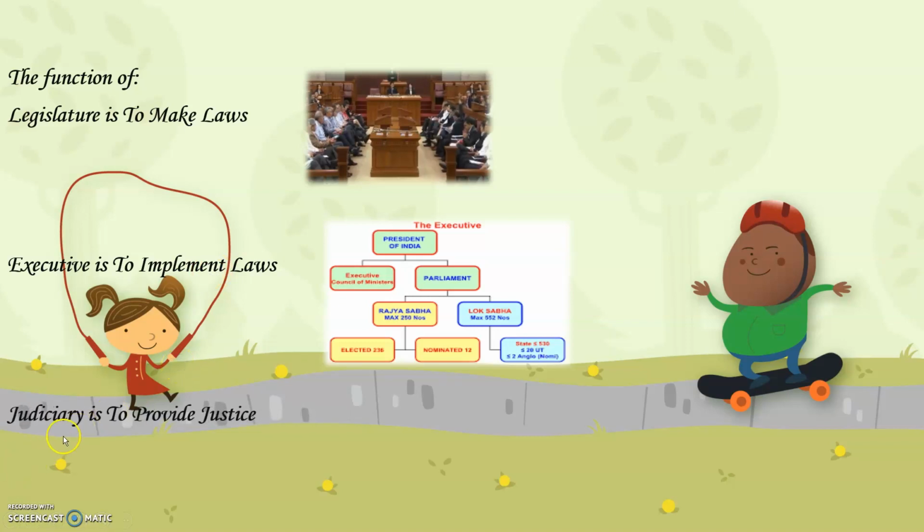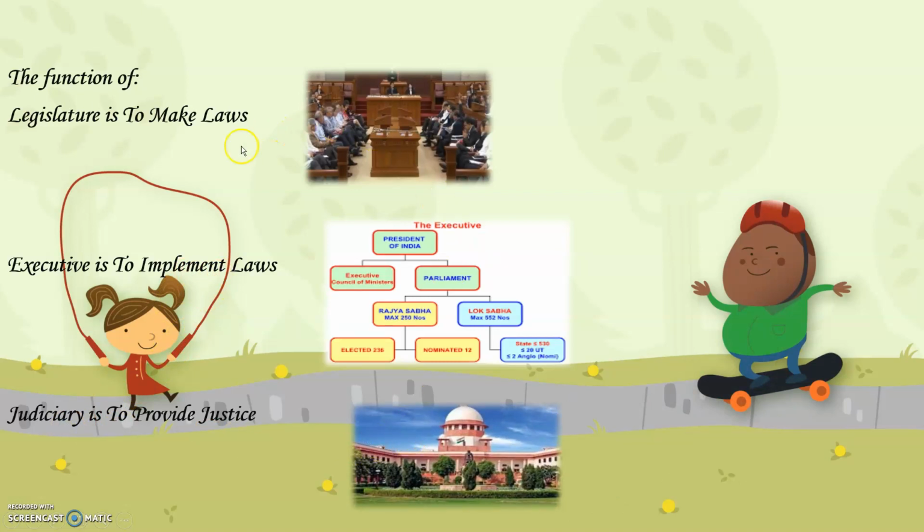And the third one is judiciary, which is to provide justice. Whenever we hear the word judiciary, that means justice. Justice we get in the court. So, legislature is to make laws. Executive is to implement laws or make people practice the laws. And if the laws are not being practiced, if the people do not follow the rules and laws, they go to the judiciary, that is the court. So these are the main important branches of the government or the Parliament of India.